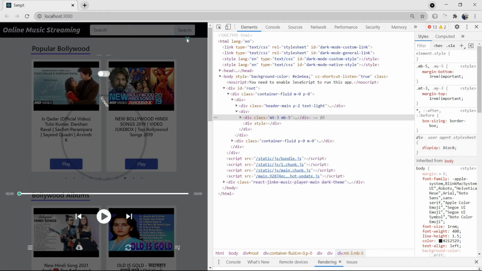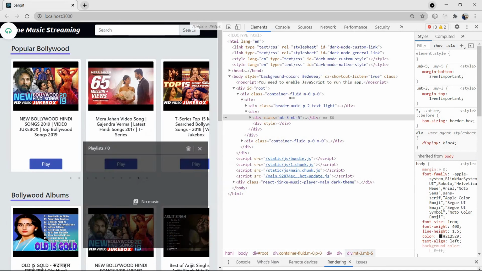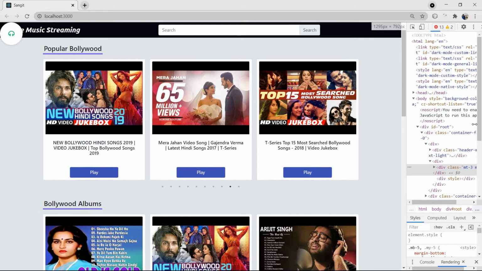Now let us search for some song. I am using search, and let us search for a new song, Radha.